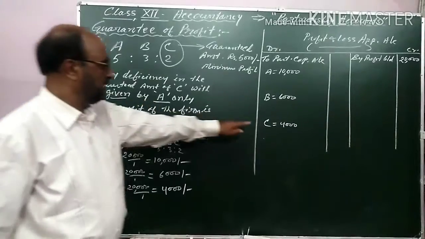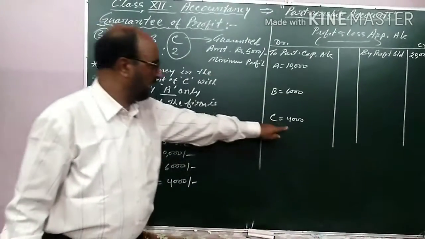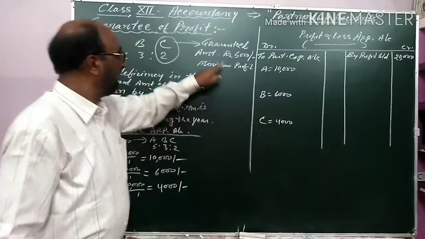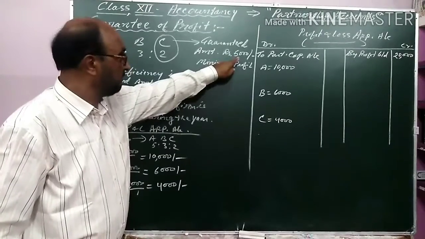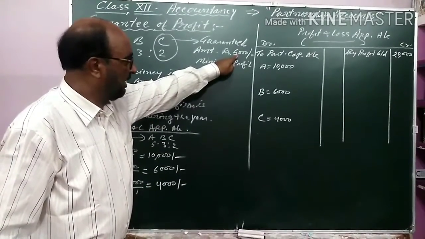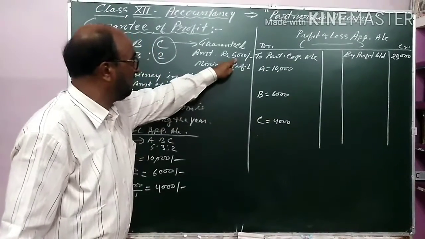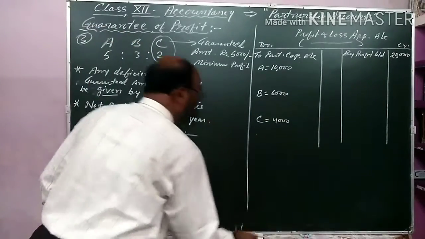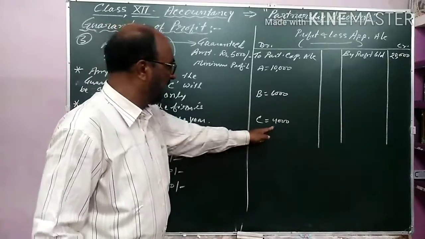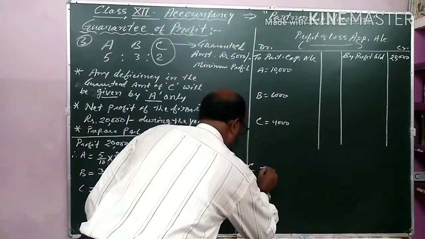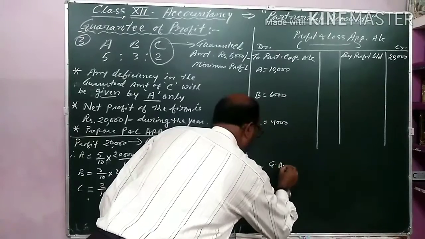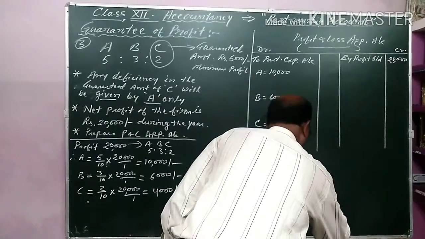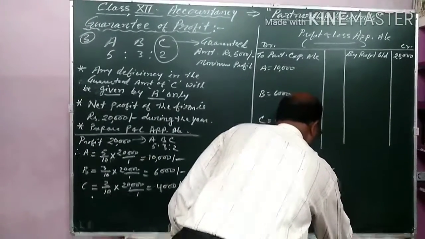My dear, C, who is having the guarantee, has got rupees 4,000 as normal share of profit, but his guaranteed amount is 5,000. So here no need to show the calculation, simply the deficiency is for C. Guaranteed amount is rupees 5,000 minus share, that is rupees 4,000.